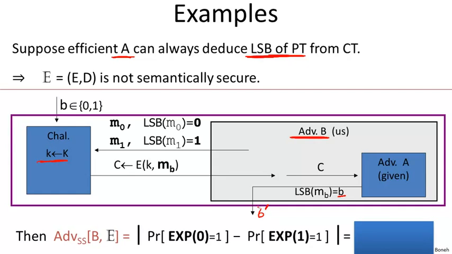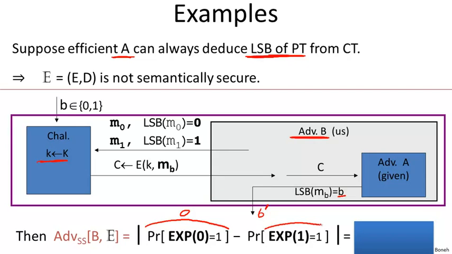Okay, so now this describes the semantic security adversary. And now you tell me, what is the semantic security advantage of this adversary? Well, so let's see. In experiment 0, what's the probability that adversary B outputs 1? In experiment 0, it's always given the encryption of M0, and therefore adversary A will always output the least significant bit of M0, which happens to be 0. So in experiment 0, B always outputs 0, so the probability that it outputs 1 is 0.